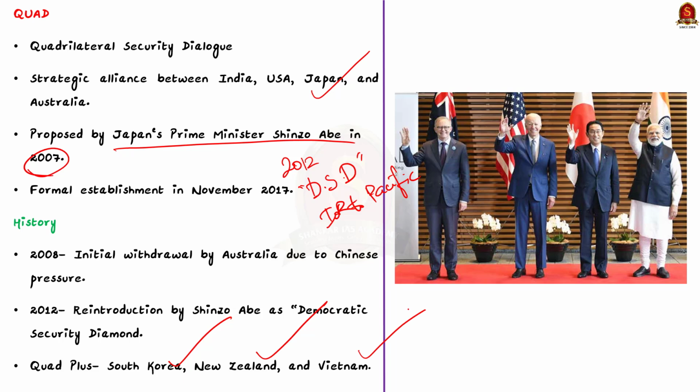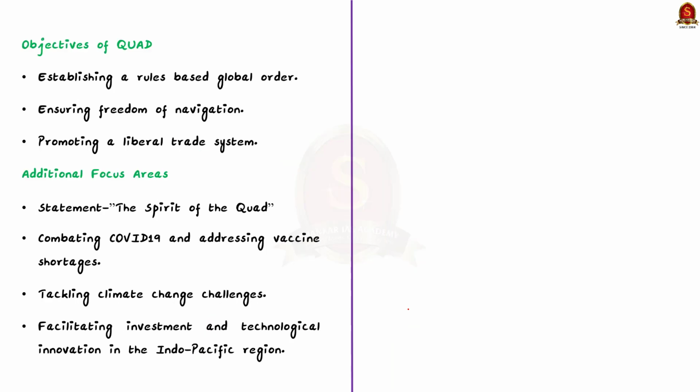See, though it was started as a strategic grouping to reduce China's dominance in the Indian Ocean and Pacific, Quad also has some core objectives. Firstly, it wants to create a rule-based global order. Secondly, it wants to maintain the freedom of navigation. And thirdly, it wants to build a liberal trade system in the world.